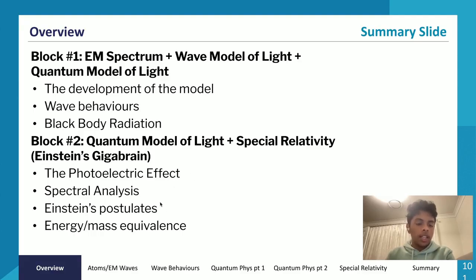Then we looked at spectral analysis and how we can analyze different things about stars using our understanding of photons and spectra. We then looked at Einstein's two postulates and special relativity along with that. And then finally, we touched on Einstein's energy mass equivalence. So a lot to cover in 2 hours, but I hope you guys have a general understanding. I know many of you might still be confused with special relativity. It is a very confusing concept to wrap your head around, but with an understanding of the thought experiments, it will make a lot more sense.